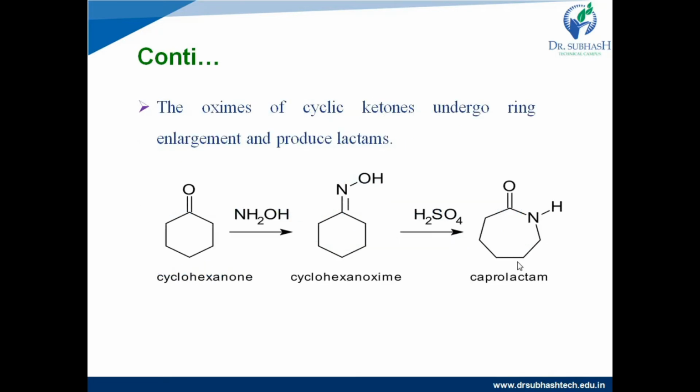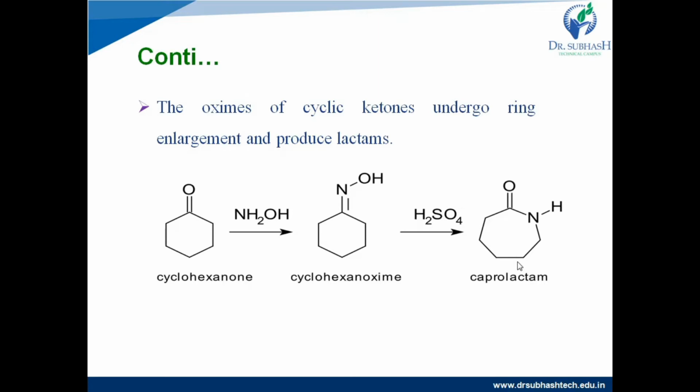Next, the oximes of cyclic ketones undergo ring enlargement and produce lactam. What is a cyclic ketone? When the carbonyl carbon of the ketone is part of the cyclic structure, it is known as a cyclic ketone. Here one example is given, cyclohexanone.